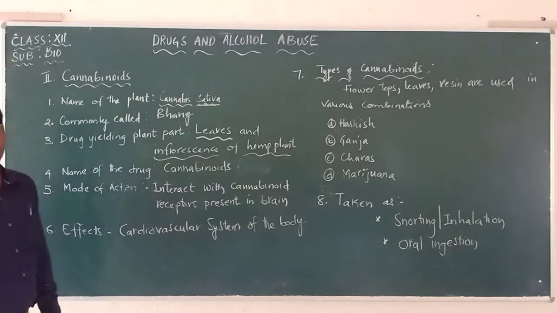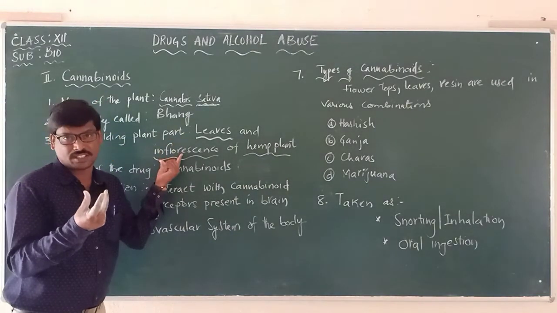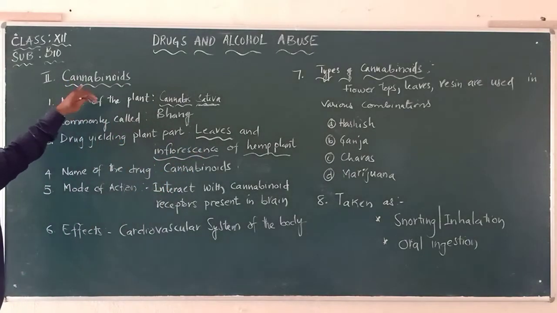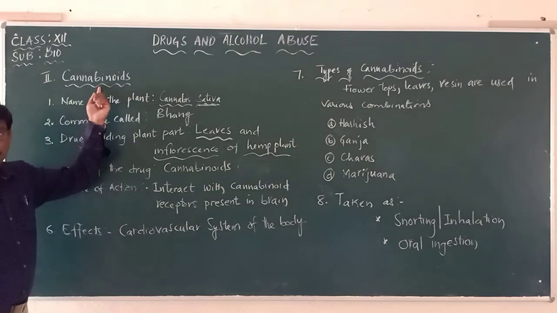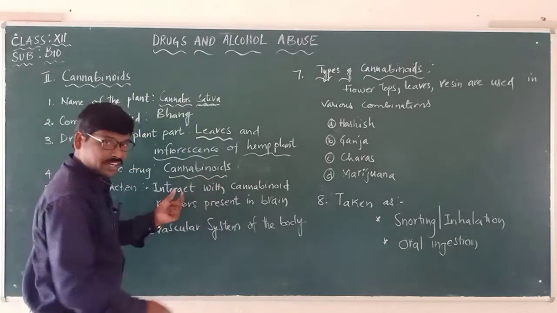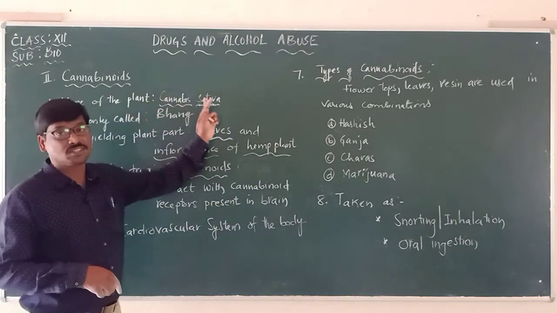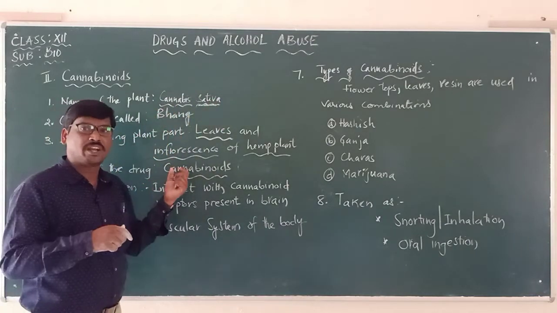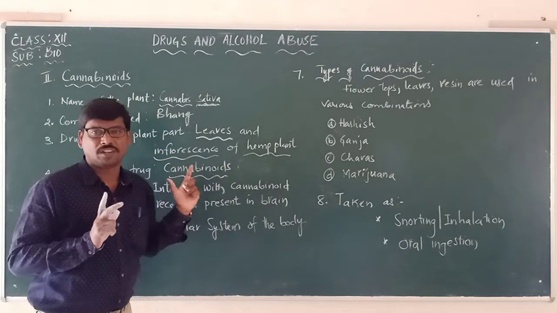So either from the leaves or from the inflorescence, meaning flowers, the drug called cannabinoids is obtained. The name of the drug is cannabinoids, obtained from Cannabis sativa, commonly called bhang.